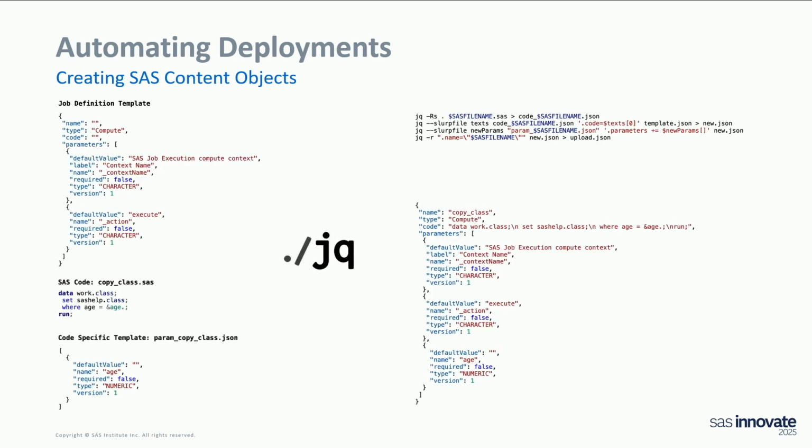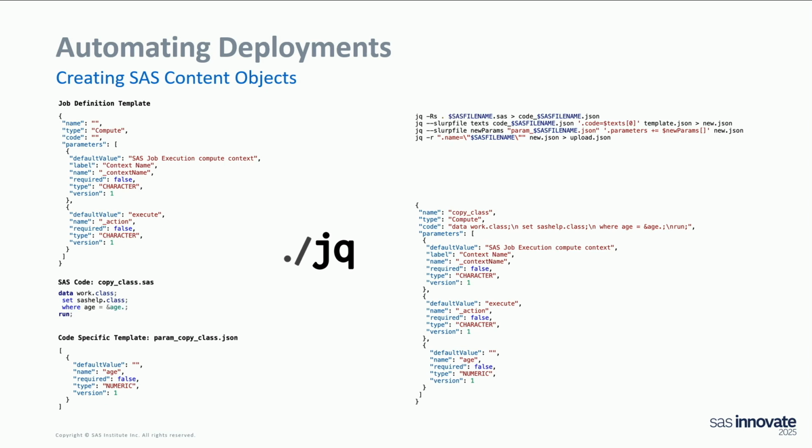We have a JSON template. This is for all our job definitions that we want to create. It's always the same. It's the basic. This is what SAS expects when you're using the REST API to create a job definition. Now, this is the SAS code that we want to create a job definition for. And then we also have, in this case, a parameter. For the copy class, if we find a param copy class.json, that means that we have a parameter that we want to add to the job definition, and our process just picks it up.